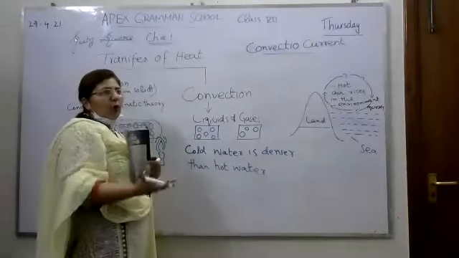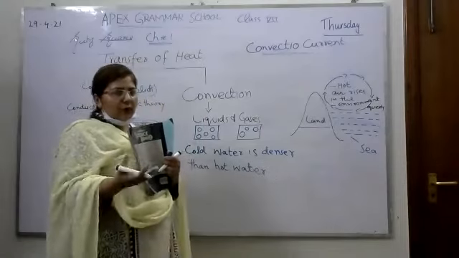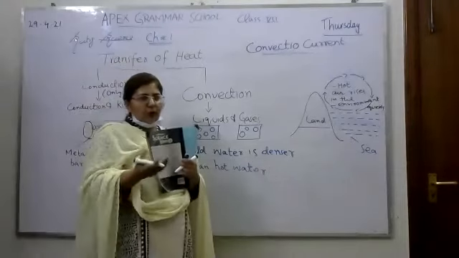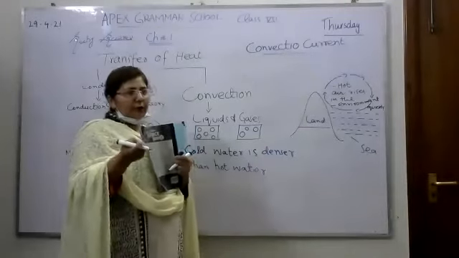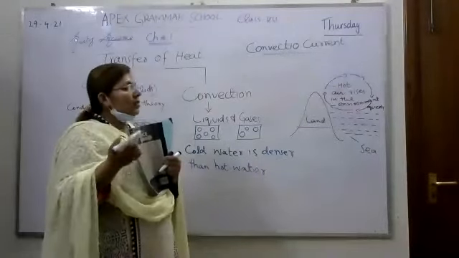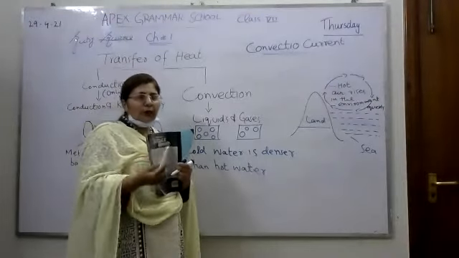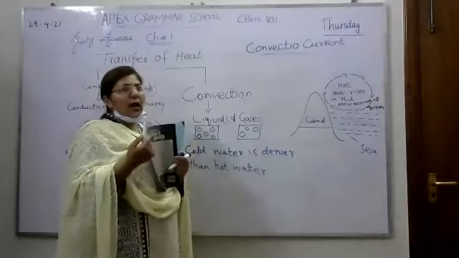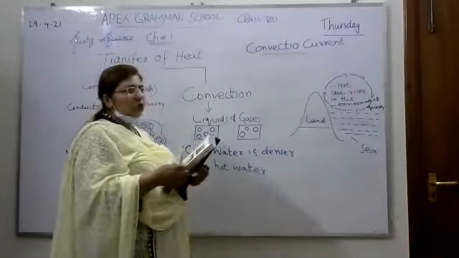When we warm water in the electric kettle, what happens? First of all, it begins to warm and it settles along the walls of the kettle. But then we start continuous heating. What will happen? The continuous heating produces a stream. So the continuous stream is called a convection current.